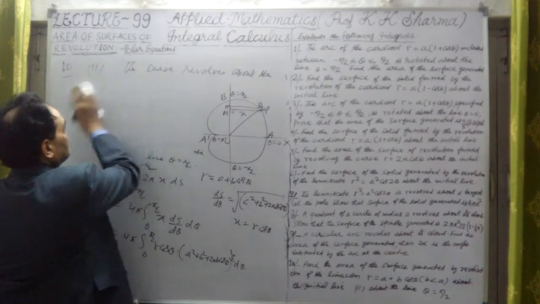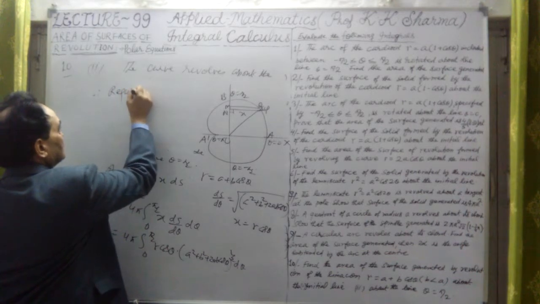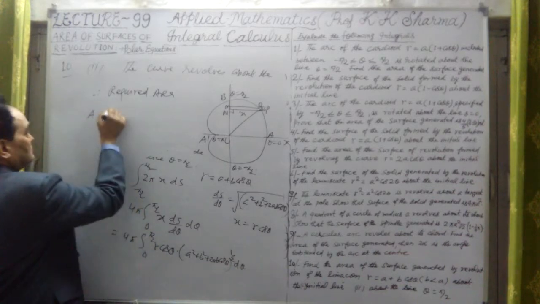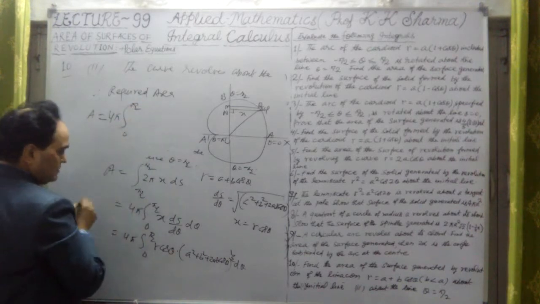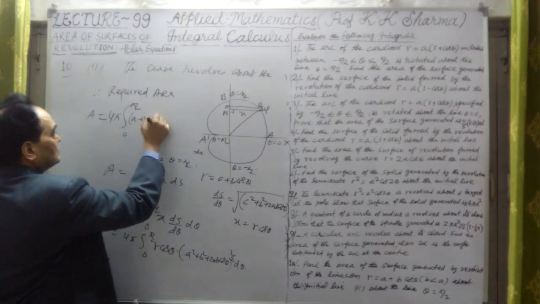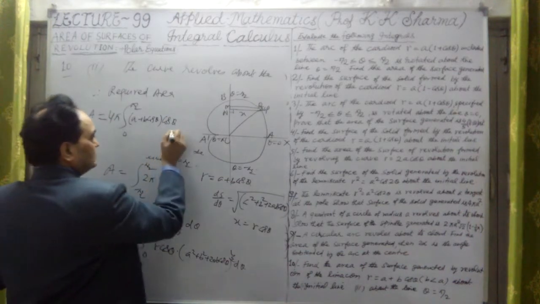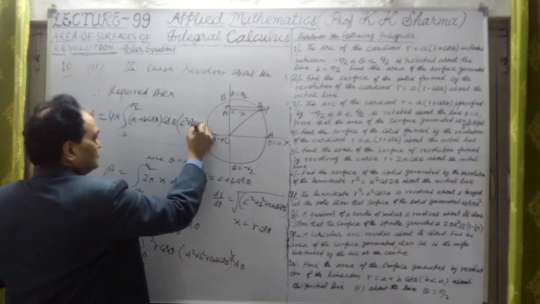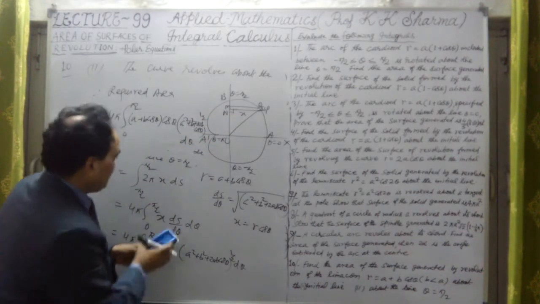Therefore, this is the required solution. The required area is equal to, we are solving here, nothing but 4 pi, limits 0 to pi by 2. Here r is this value, a plus b cos theta, into cos theta. Now the second part is within the bracket: a square plus b square plus twice ab cos theta, whole power half, into d theta. Now let me further solve it.